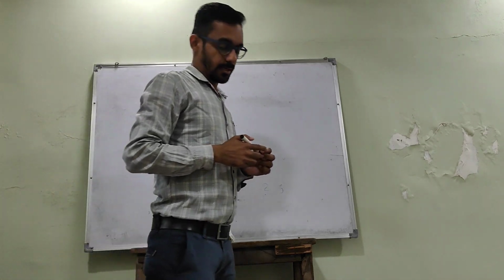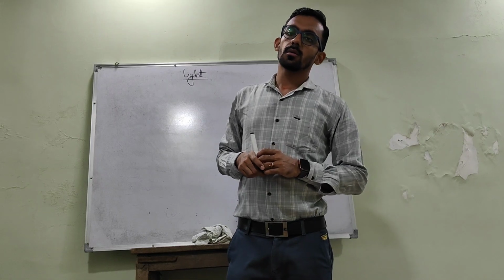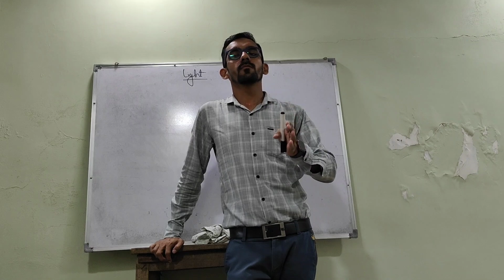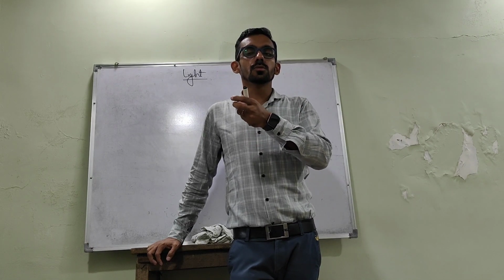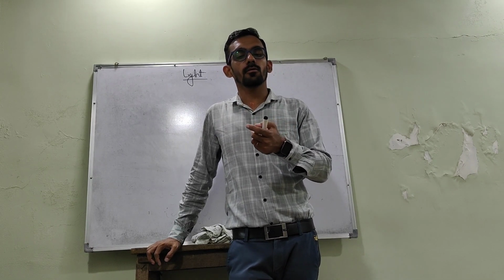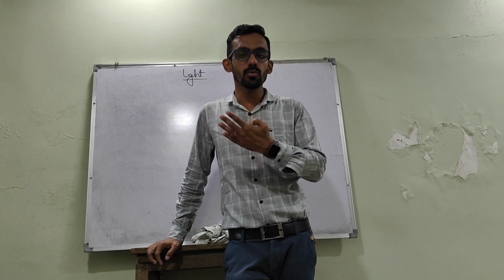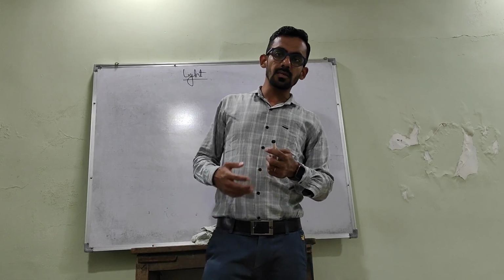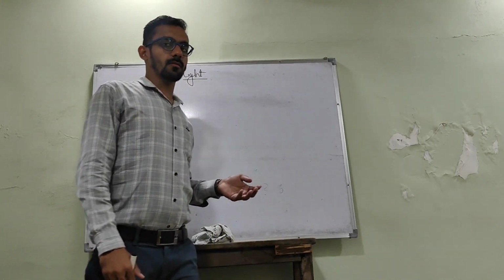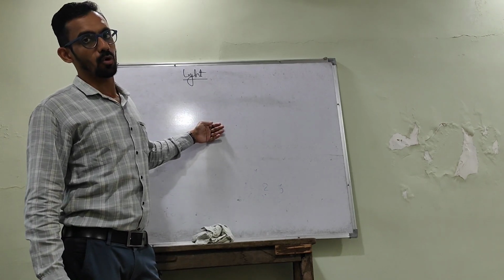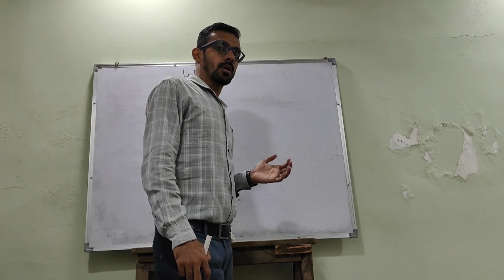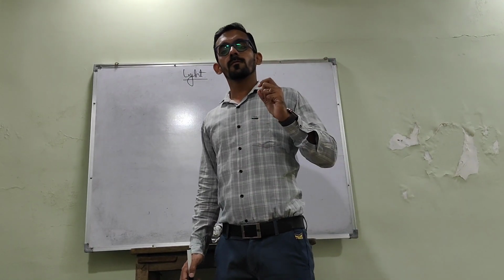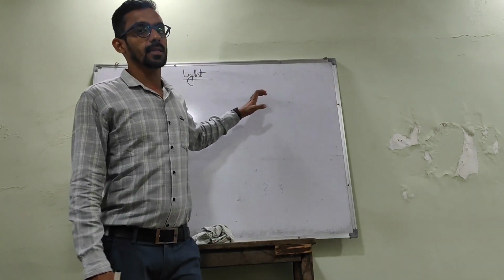So my dear students, what is light? Light is a form of energy due to which we are able to see different objects and all the things. How can we see each other? What makes us able to see this whiteboard or something written on it? This is all because of a form of energy which is known as light.